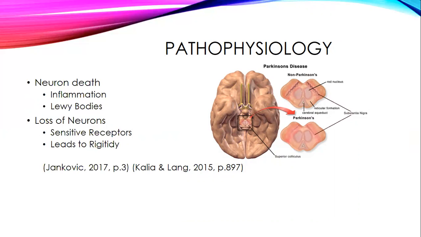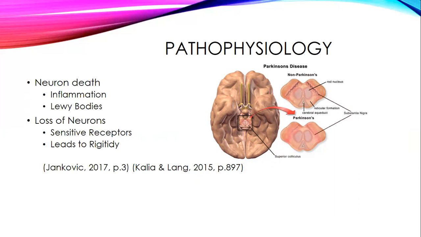Lewy bodies are also part of Parkinson's disease. Abnormally folded proteins become insoluble and aggregate to form intracellular inclusions within the cell body and processes of neurons. This is not restricted to the brain, but can also happen in the spinal cord and in the peripheral nervous system. This is said to be one of the reasons the neurons die.